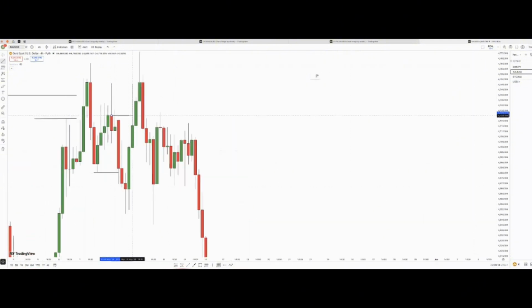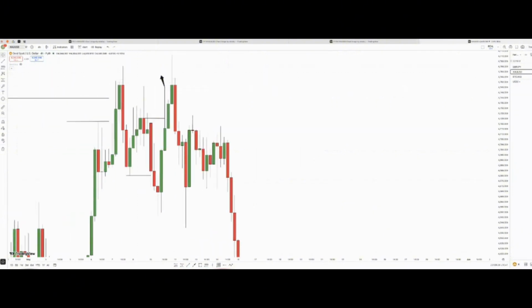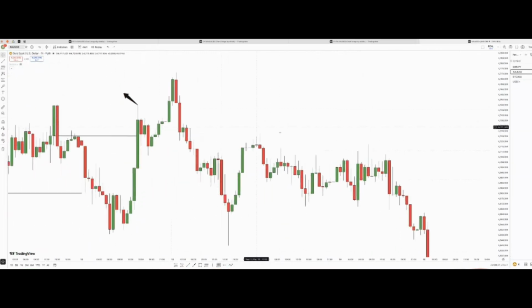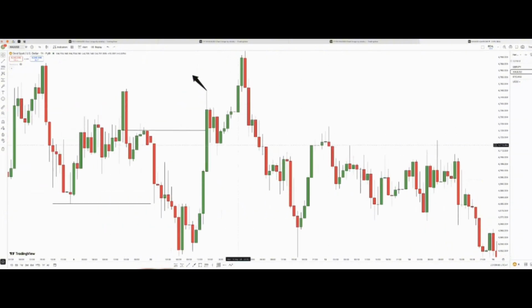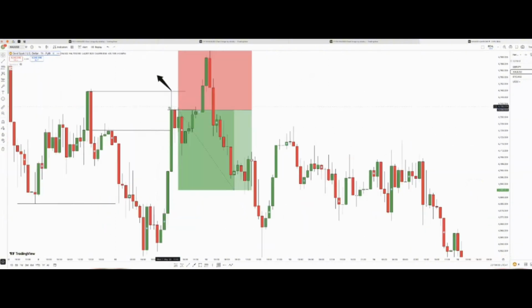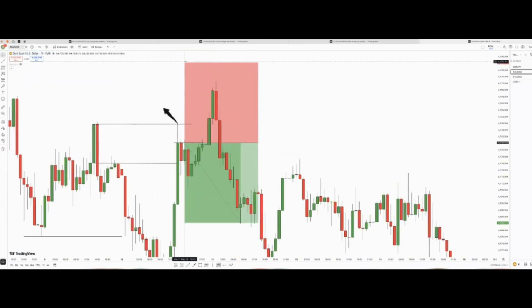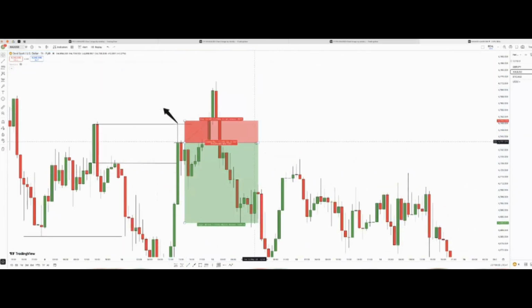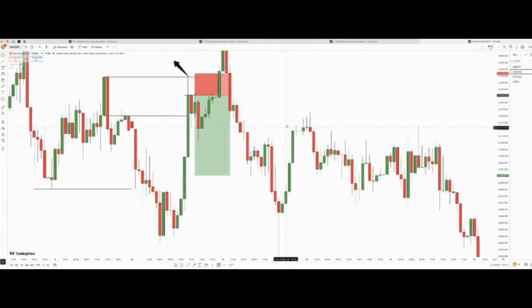Price rejected that resistance area again in this candle right here. So when I saw this rejection, I thought the price was about to continue selling, and on the 1-hour time frame, I saw a formation. So this is literally rejection and formation. It's a fair trade because we got a rejection from this resistance and a fresh level formation, but price took it out before continuing the downtrend.